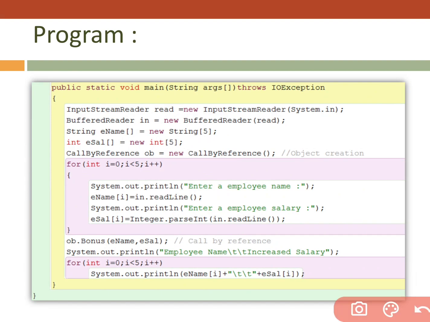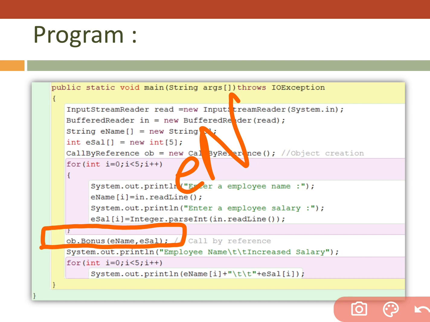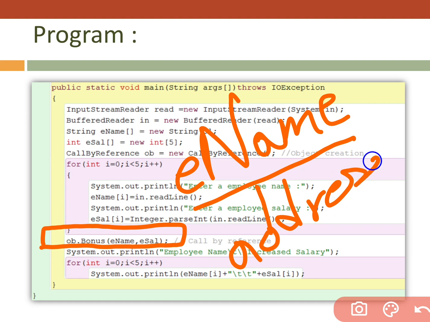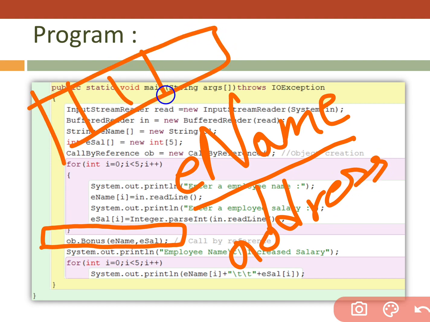Then, moving further, I'm going to call our function and send the array address. Just remember, when we are sending the array name, we are sending the array address. Array contains so many elements, but we are sharing the address of the first location only.